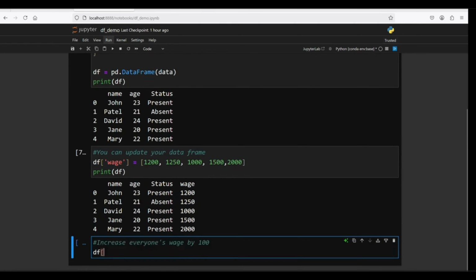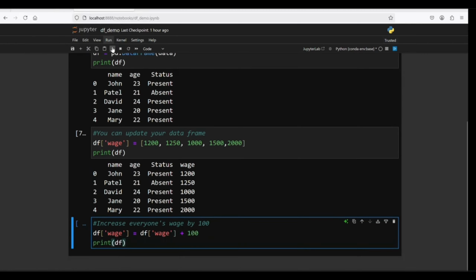We can also adjust everyone's wage by 100. This is how we do it when we're dealing with the data frame. So we print the new wage, we just add 100. We have this data frame where I want to increment the wage.